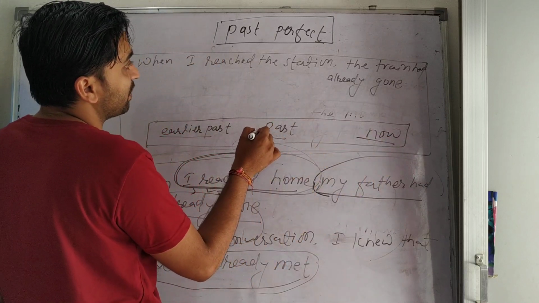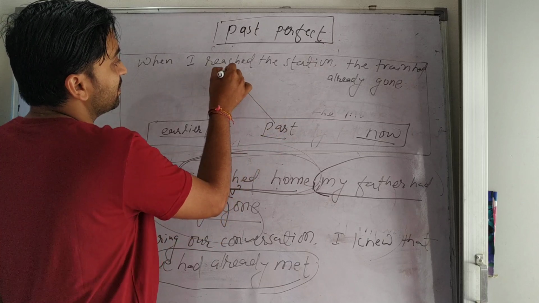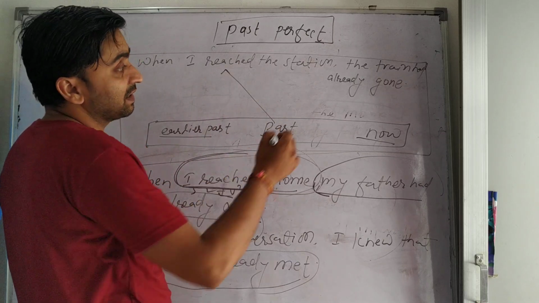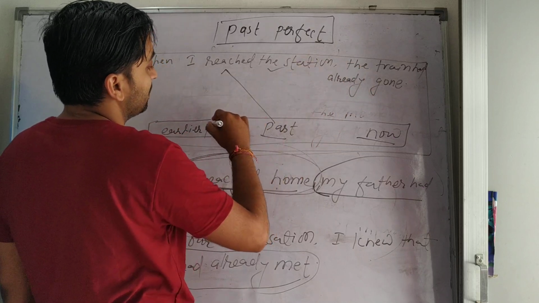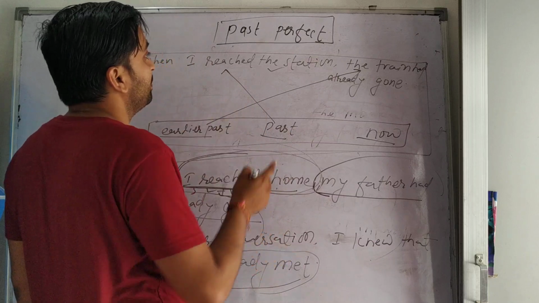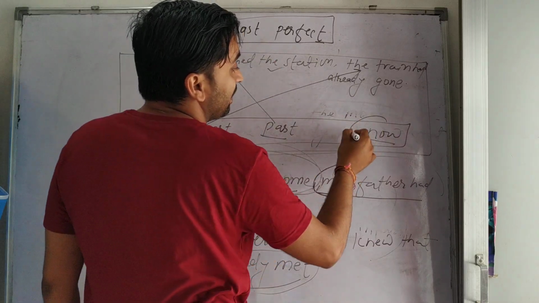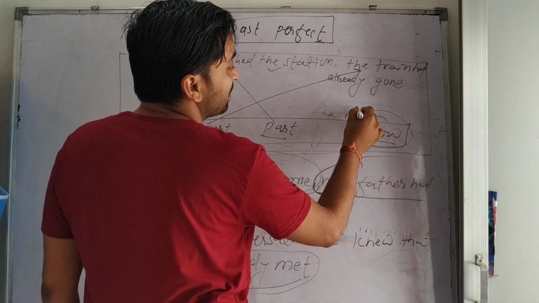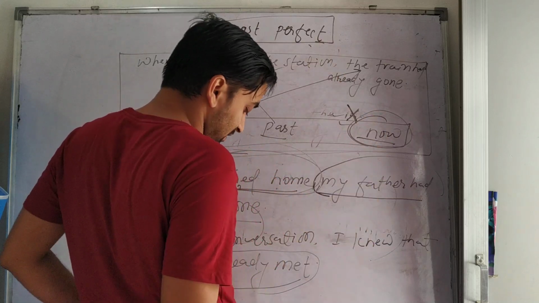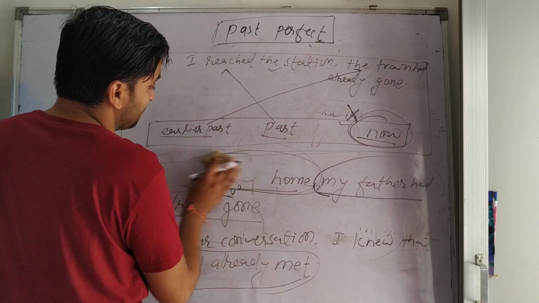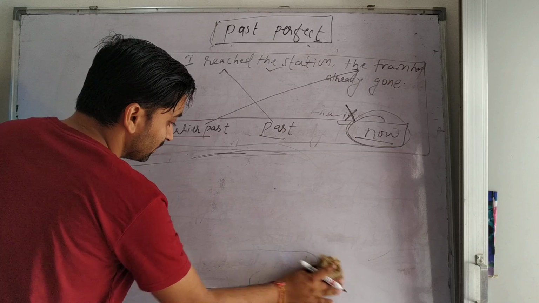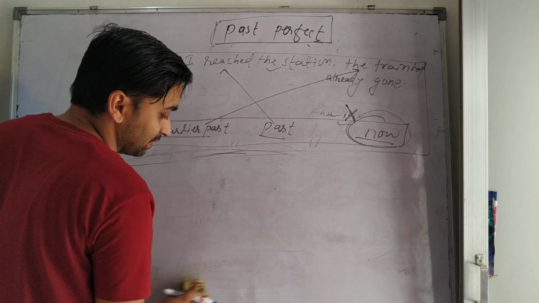The past is what? When I reached the station, this is the past, and the train had already gone. The action happened before this past. It is the earlier past. You figure about the past perfect. And this is now, the present. With the present there is no relation of past perfect tense. So always keep this figure in mind. Next, this is the use of past perfect tense.